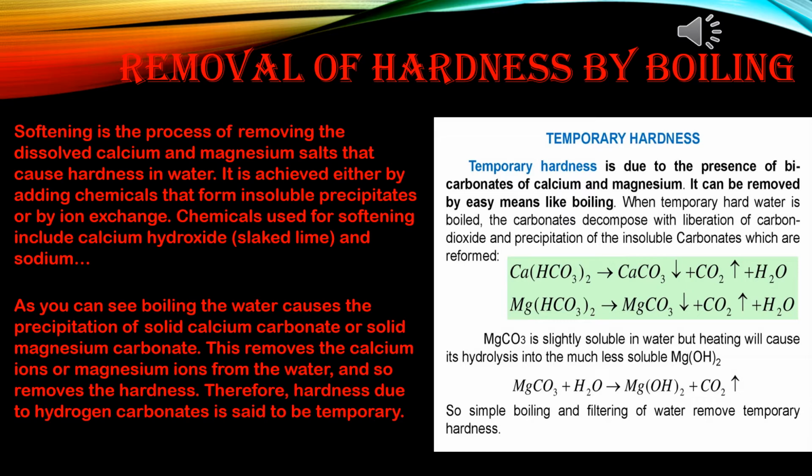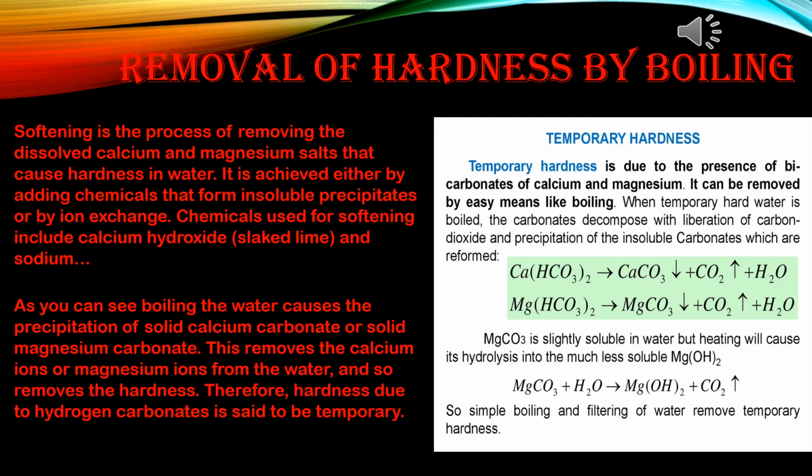The soluble bicarbonates of calcium, magnesium and iron are decomposed to the corresponding insoluble carbonates. The ferrous carbonate thus formed is oxidized by aerial oxygen to brown-colored insoluble ferric hydroxide. But in case of magnesium, what happens? The precipitates may be filtered in a filter bed or may be allowed to settle down and water is collected from above.